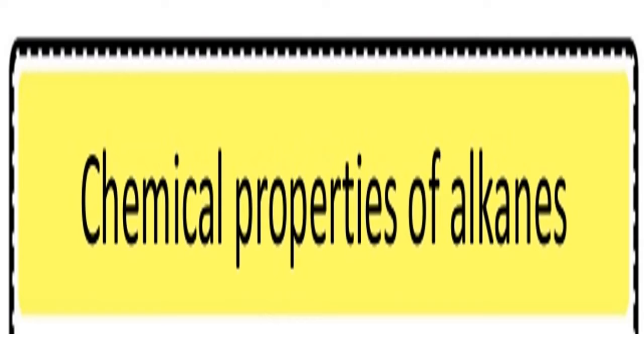A few chemical properties, not all, because alkanes are the simplest hydrocarbons, which are used as a starting material to prepare some other organic compounds. Therefore, a very big list is there, but we confine the discussion to 11th and 12th class. So, let us start chemical properties of alkanes.